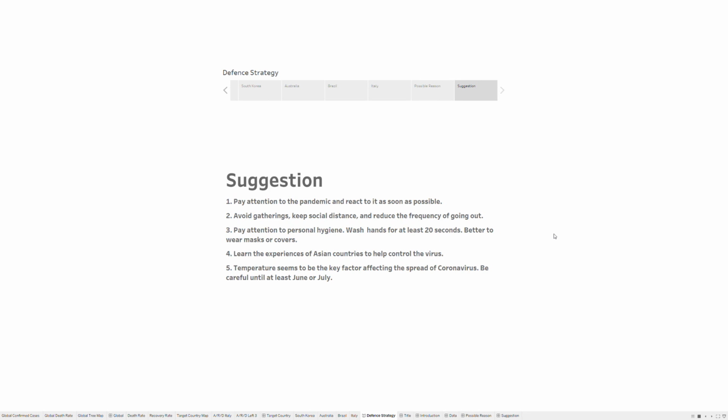We think the government should pay more attention to the pandemic and react to it as soon as possible. The residents should avoid gathering, keep social distance, and reduce the frequency of going out. And also, they need to pay more attention to personal hygiene, washing hands for at least 20 seconds, better to wear masks. For the serious countries, they are better to learn from the experience of Asian countries to help control the virus, like doing strict disinfections and setting stay-at-home orders.